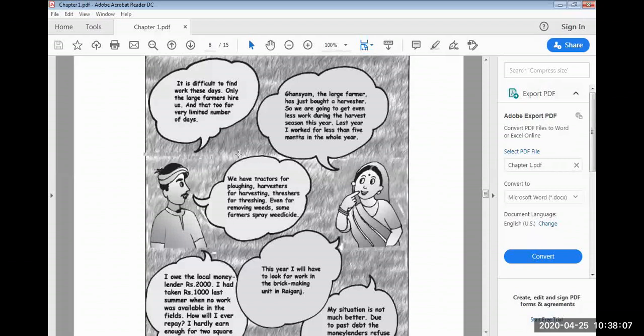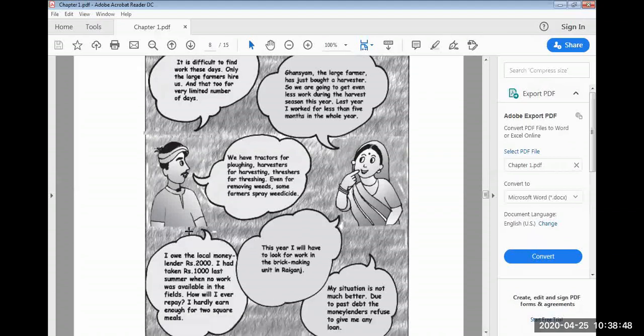What is he saying? We have tractors. The farmer has tractors for ploughing, harvesters for harvesting, tractors for ploughing and sowing of seeds, and threshers for threshing. Even for removing weed: earlier farmers employed laborers to remove weeds, the extra unwanted plants that grow. But now they spray weedicide and the unwanted plants die, so there is no need for laborers. And she's saying, this year I will have to look for work in the brick making unit in Raiganj, a big village near Palampur.